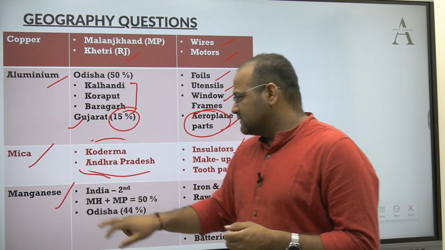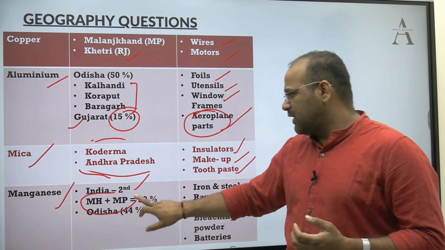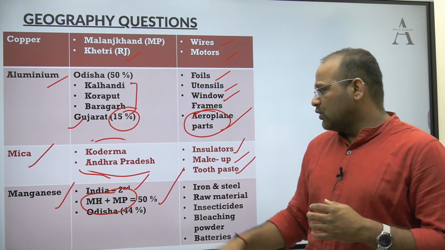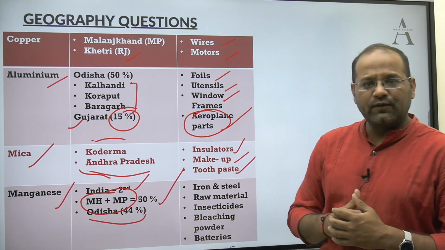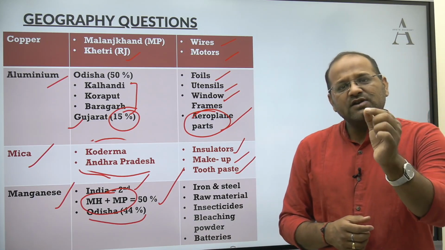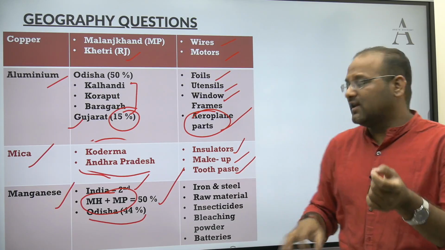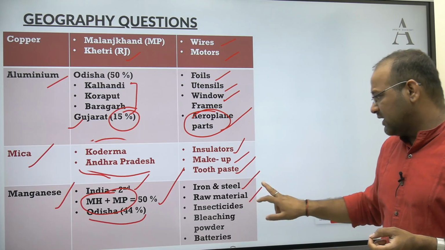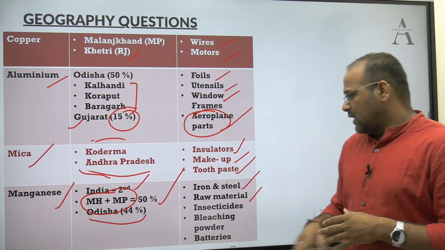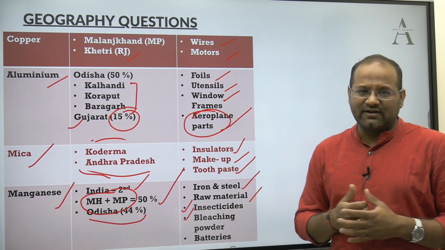Next comes manganese. India is the second producer of manganese, and Maharashtra and MP together produce 50% of manganese in India, and Odisha next to it is producing 44% of the country's manganese. What is the use of manganese? It is a minor component, but it plays a very important role in iron and steel production. It is a raw material in iron and steel production and also in other industries. It is also used for insecticides, as a bleaching powder, and in batteries.